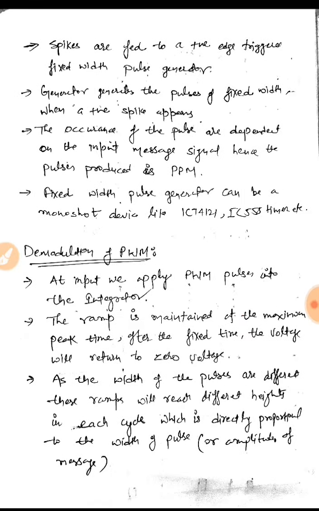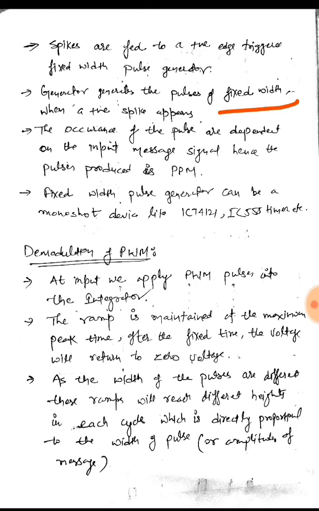So spikes are fed to a positive edge triggered fixed width pulse generator. That generator generates pulses of fixed width when a positive spike appears, and if a negative spike appears it would generate nothing.